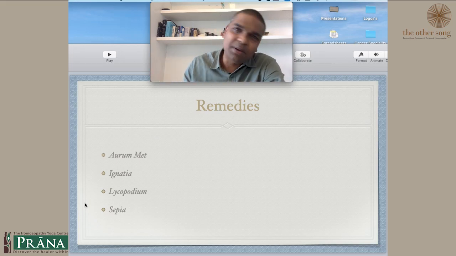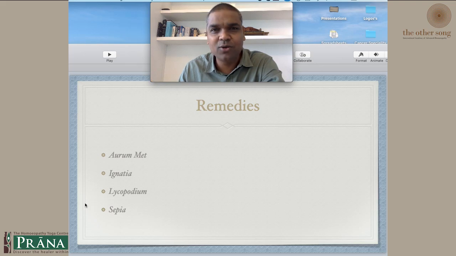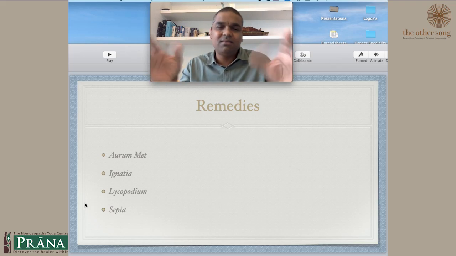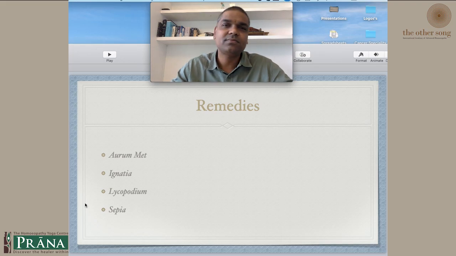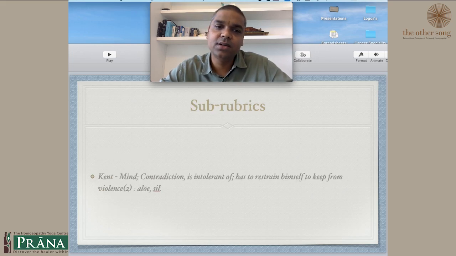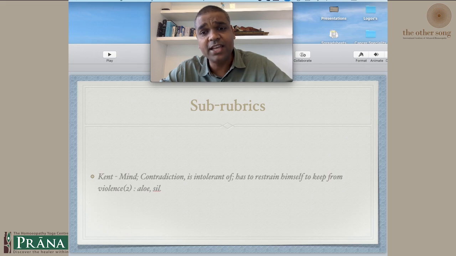I also don't like, people also don't like me. Previously we had such nice bonding. Now we don't have. Previously we liked this. Now you don't like this. So what's there? Let's end it. Okay. So that is what contradiction intolerant to remedies is. So this is one sub rubric. Contradiction intolerant of has to restrain himself to keep from violence.